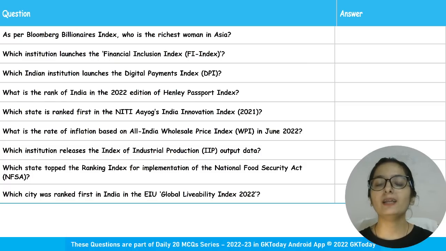With this, I'm moving ahead with today's revision category. The first category here is about index. So we are done with today's current affairs, and let us have a look over the revision category now.